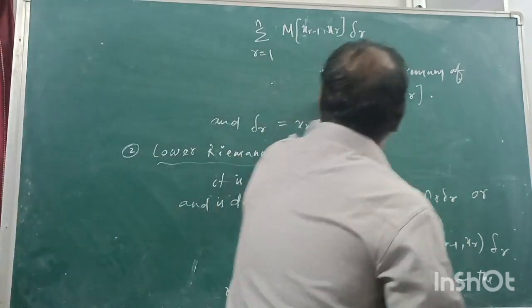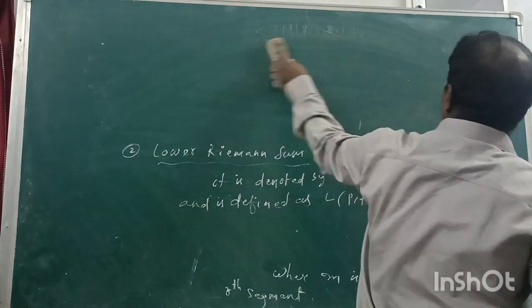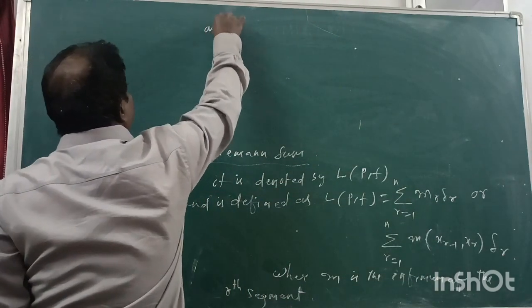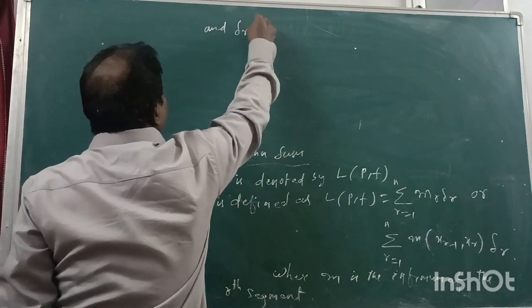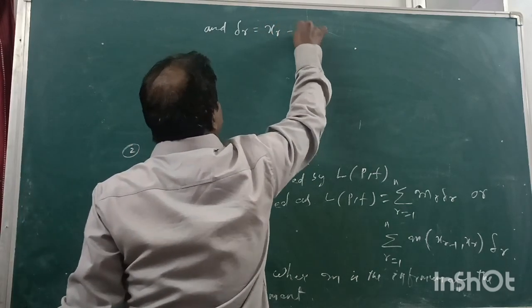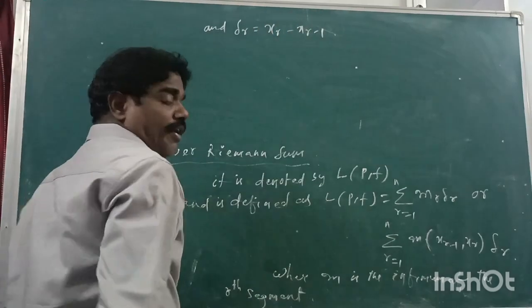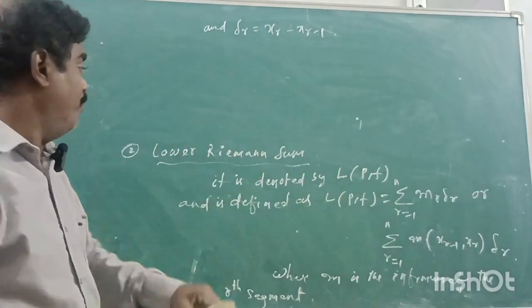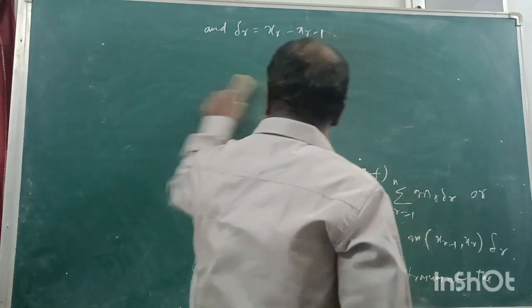Okay? And delta_r is equal to x_r minus x_{r-1}. Have you understood? This is the lower Riemann sum. Next point I will tell to you.